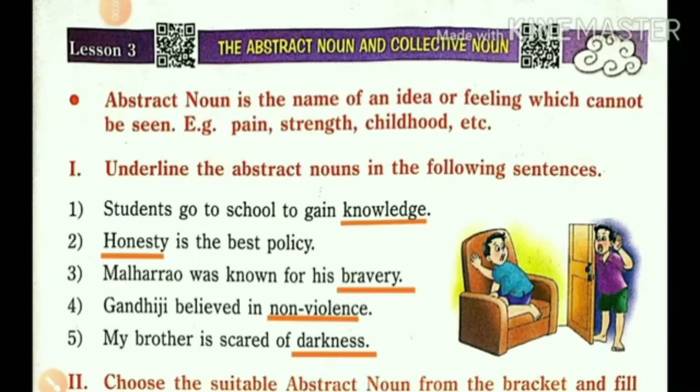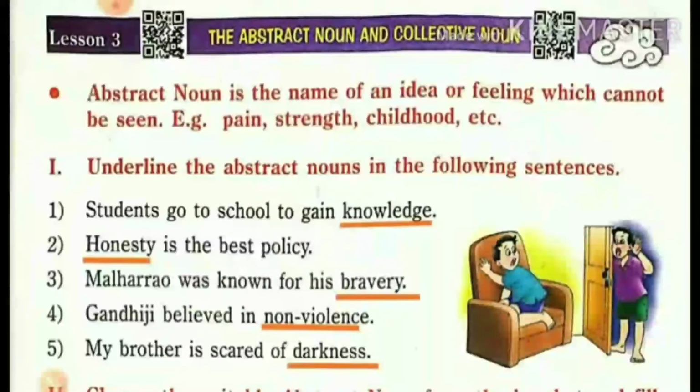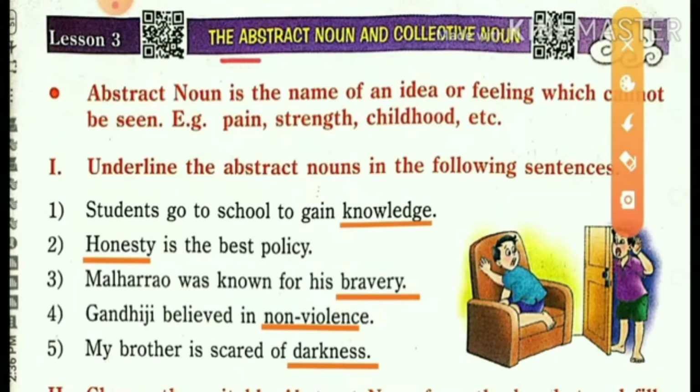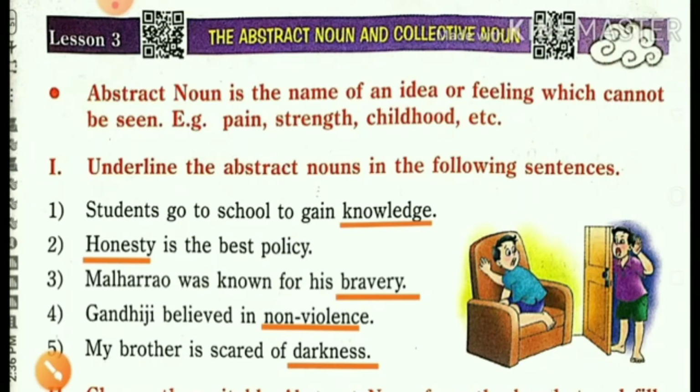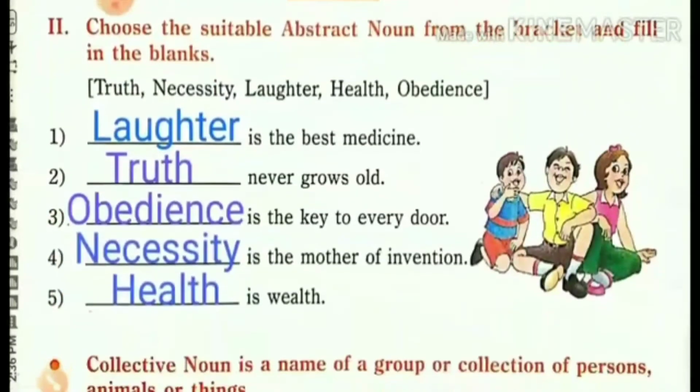In the last video, we learned about English grammar, lesson number 3, the abstract noun and collective noun. In that, we learned about abstract nouns and their examples. Now we are going to learn about collective nouns. So, let us learn about it. These two examples, first and second, we have solved.